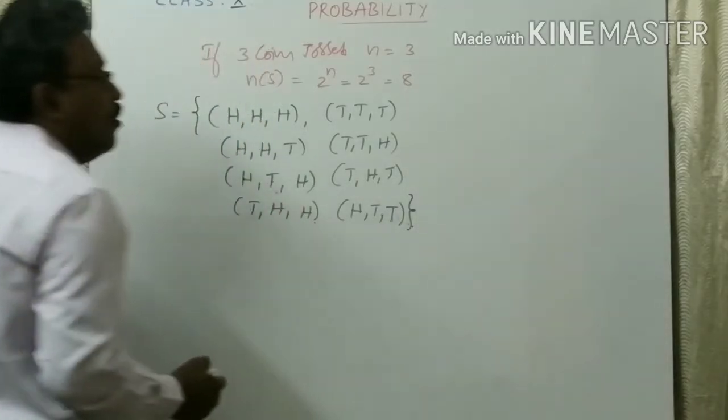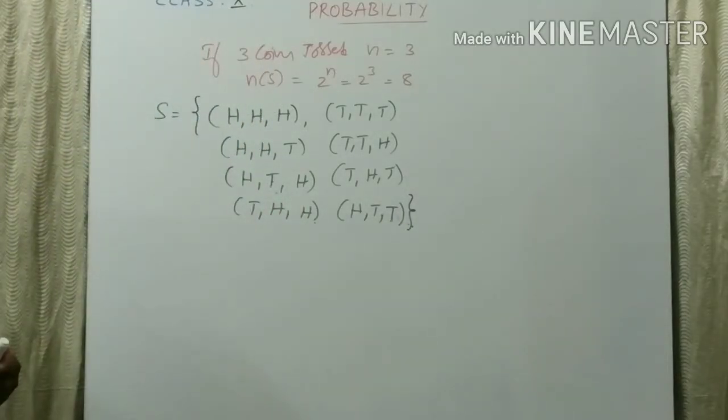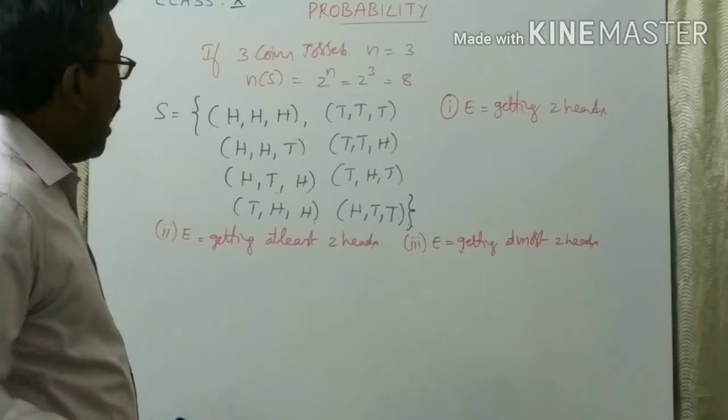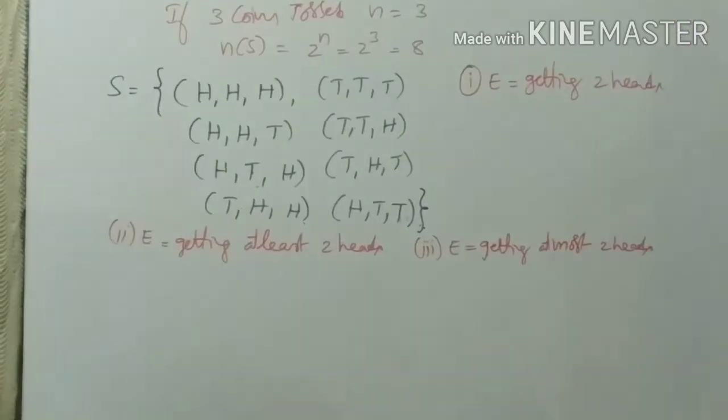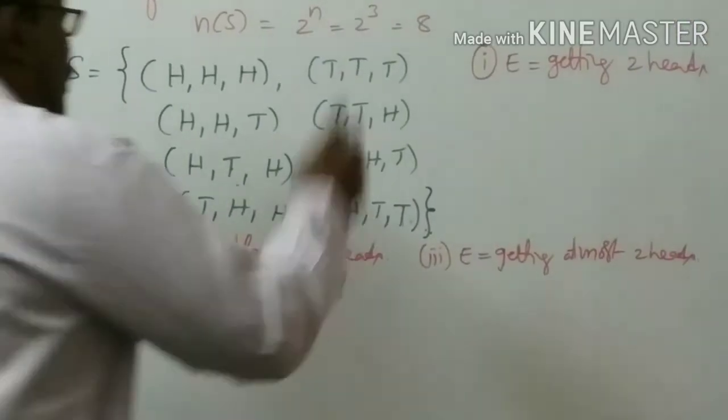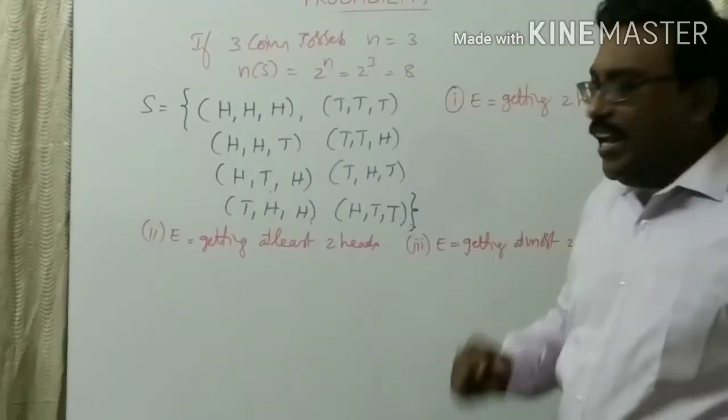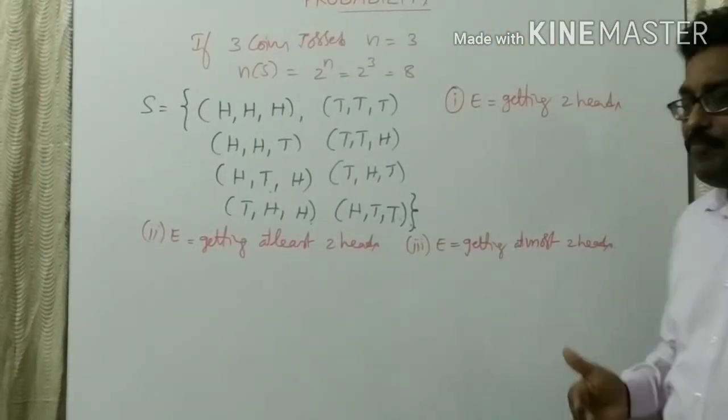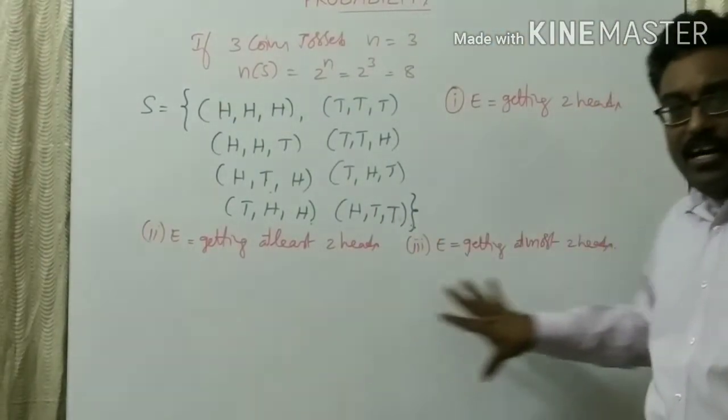Now, in total, how many sample spaces do we have? 8. Then we'll look at some examples based on this. Now it's an entirely different example. If 3 coins are tossed, the number of sample spaces is 8. Of course, these are the sample spaces. Now observe the 3 questions given here.